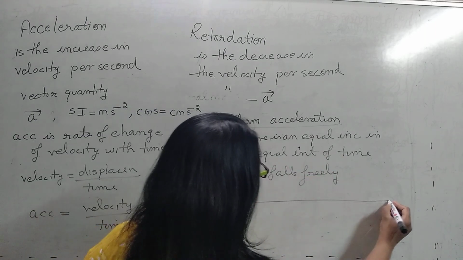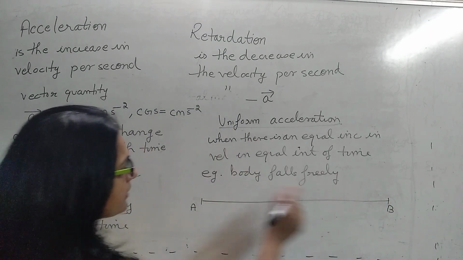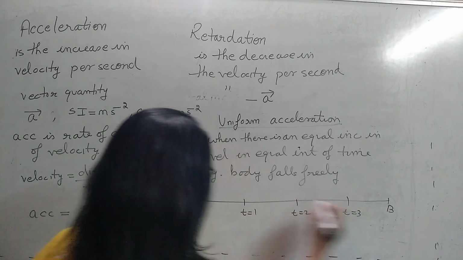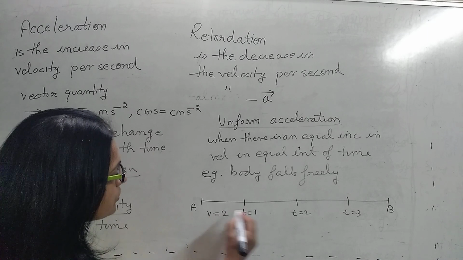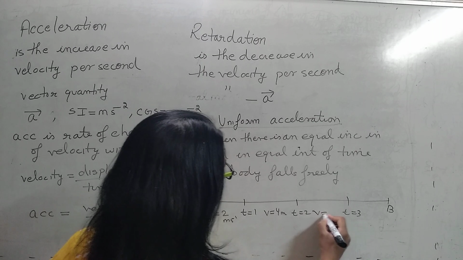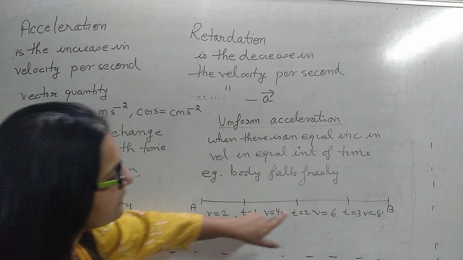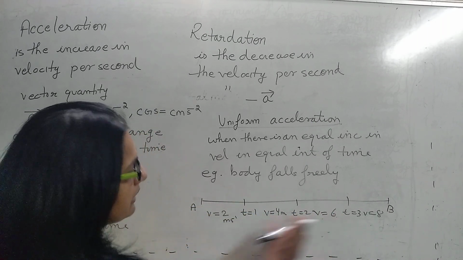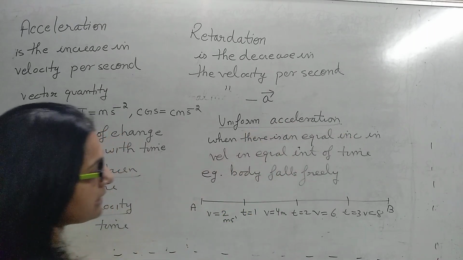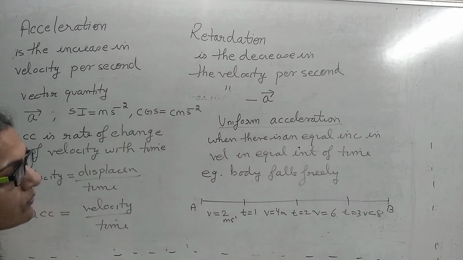We have just done an example. I'm repeating it again. If a body moves from A to B, and if I take these as the time intervals, suppose in this interval the velocity was 2 meter per second. Here the velocity becomes 4, here 6, then 8. It means that the velocity is increasing uniformly at the same rate. So then we say that the body is moving with uniform acceleration. And if velocities are different, then it is a case of non-uniform acceleration.